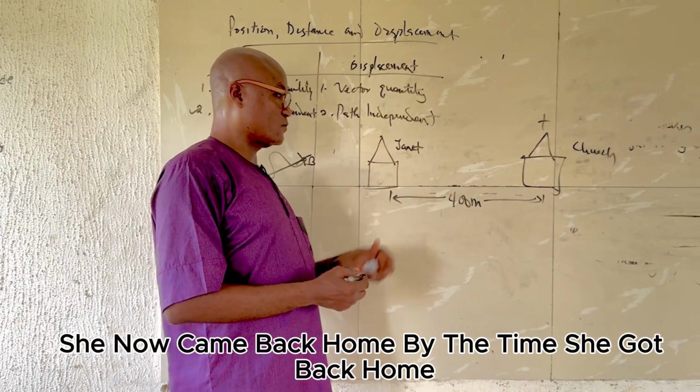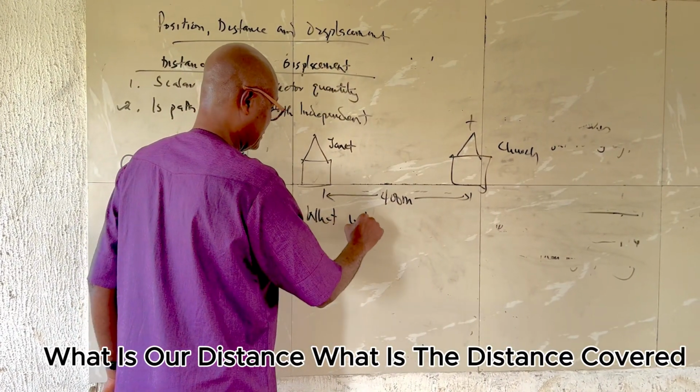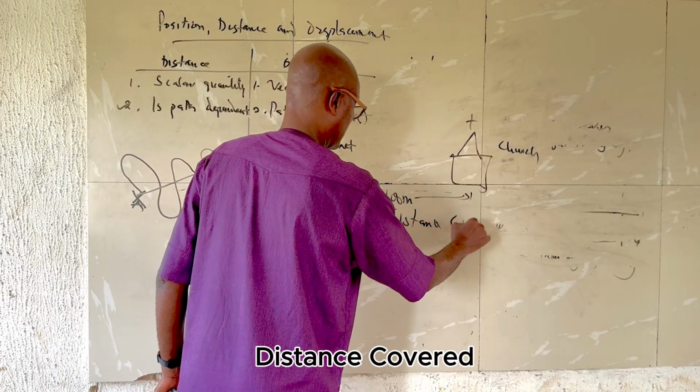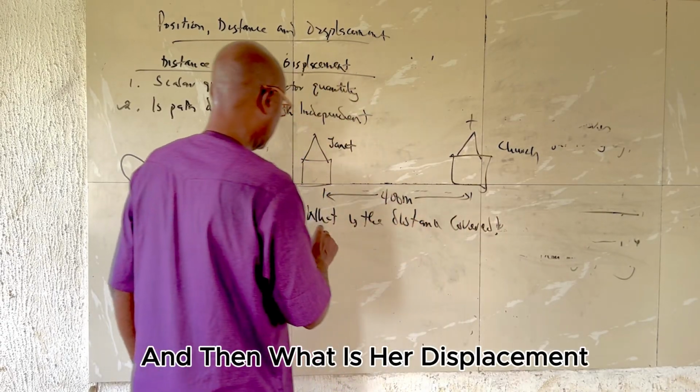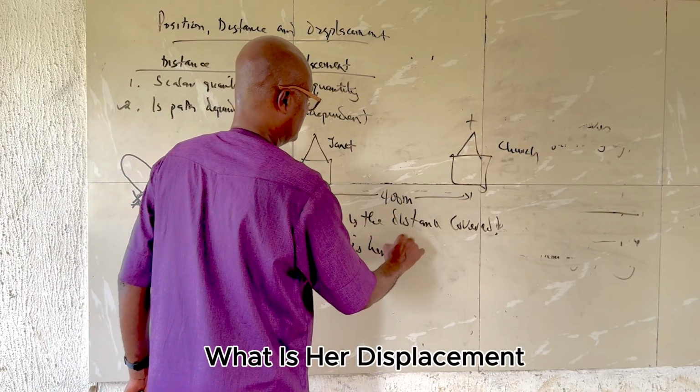By the time she got back home, what is the distance covered? And what is her displacement?